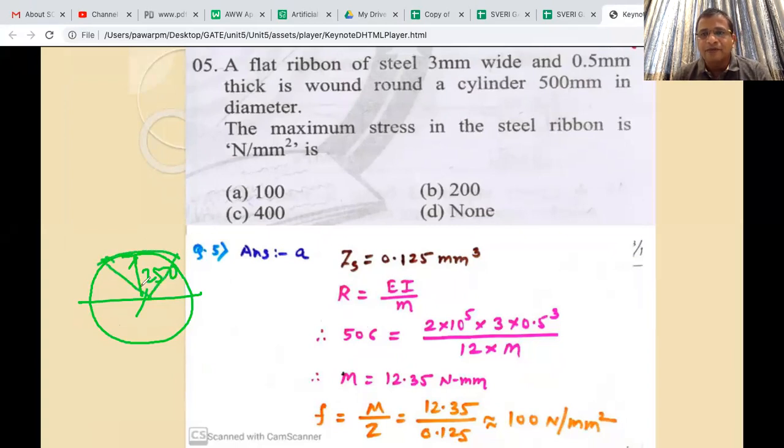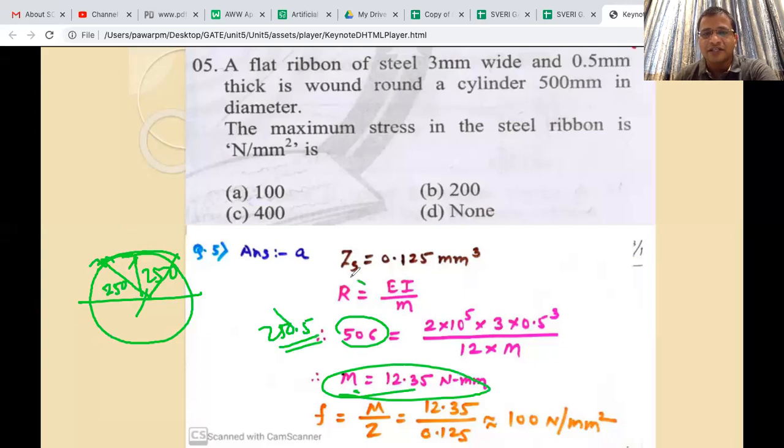So instead of 500 it should be 250, plus the thickness if we take, so maybe we should take here 250.5, something like that. Then the procedure is correct, only this radius has some mistake here, so maybe the answer will come around 200, I guess. Check this. Okay, let us continue.